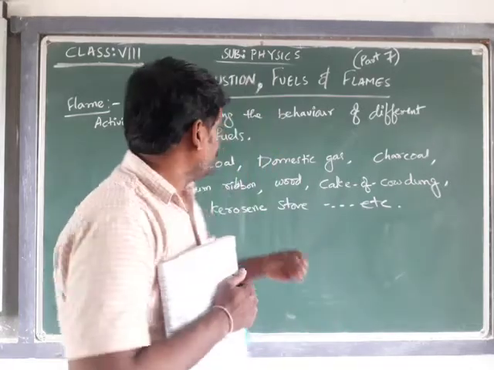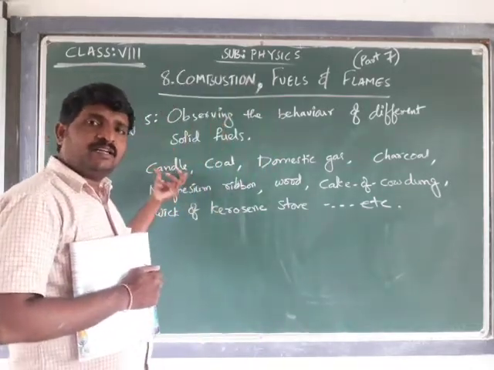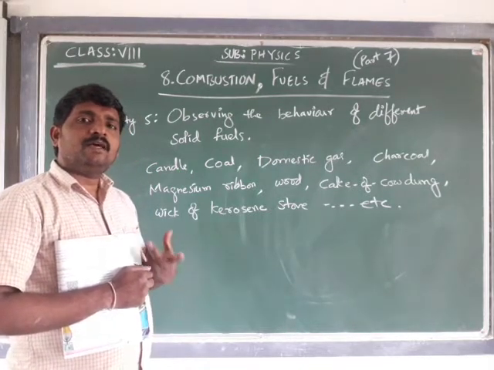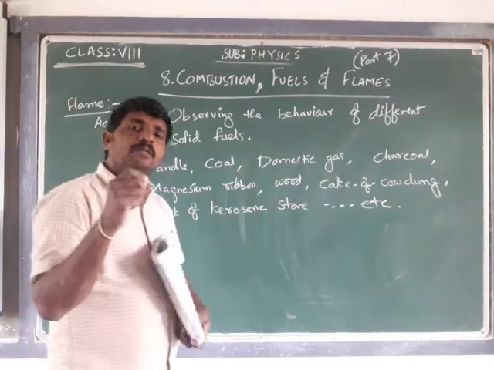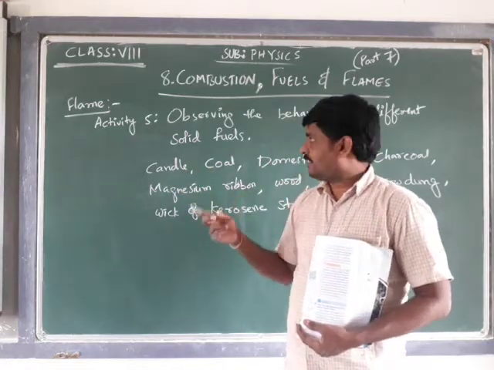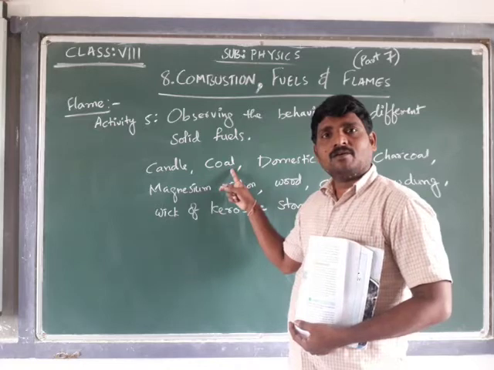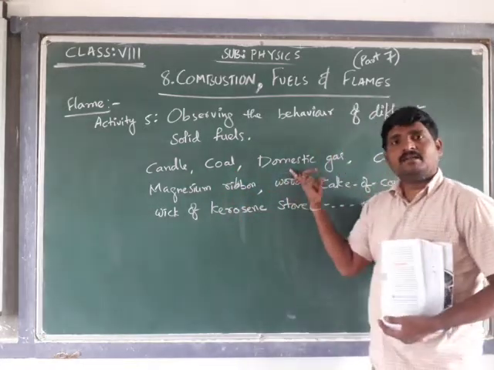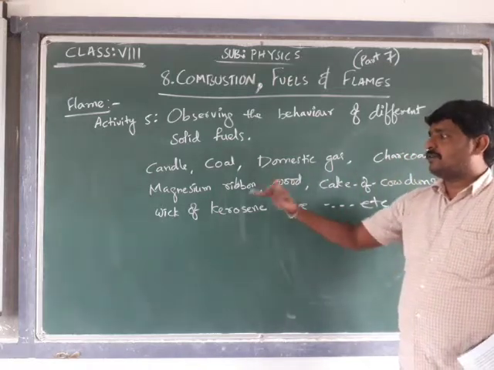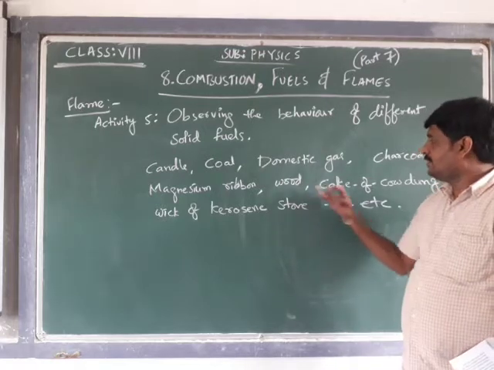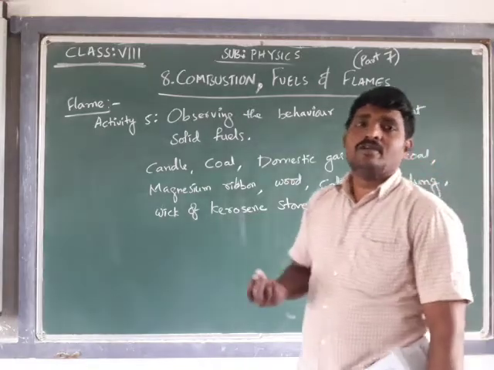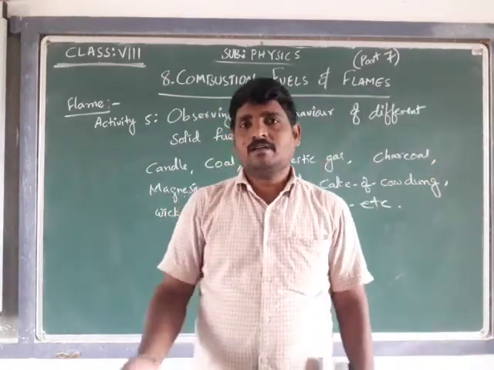While burning with the spirit lamp, we have to note how much time the candle, the coal, the domestic gas, the charcoal, the magnesium strip, the wood, the cake of cow dung and the wick of the kerosene stove take to catch fire. That also we have to note down.